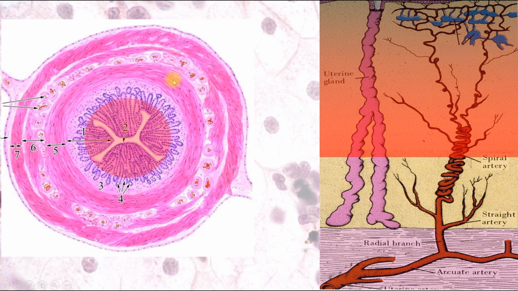And also muscularis, during pregnancy, undergoes hypertrophy and hyperplasia. It's increased in volume and size. All cells increase their number and volume, and they play a key role in the delivery. They push out the baby, and also they push out placenta with decidua. And we know that there are 3 layers of myometrium: inner, middle, and outer. The middle layer contains big blood vessels, which give branches for the endometrium.